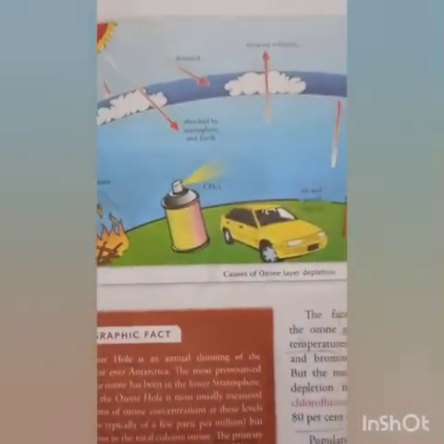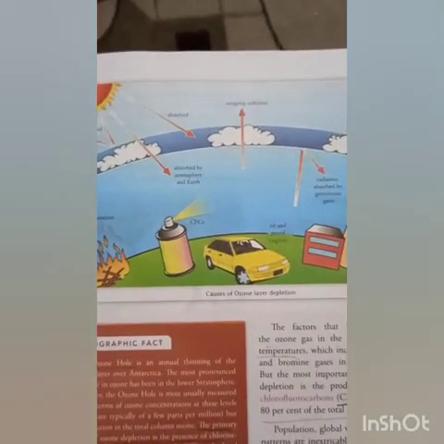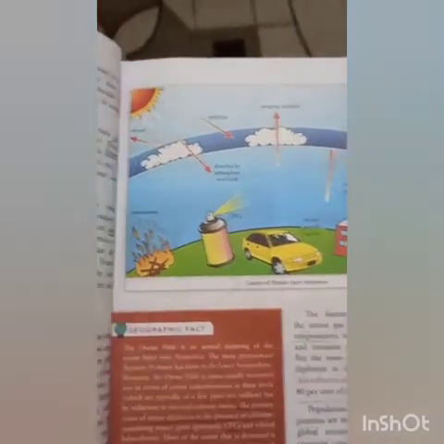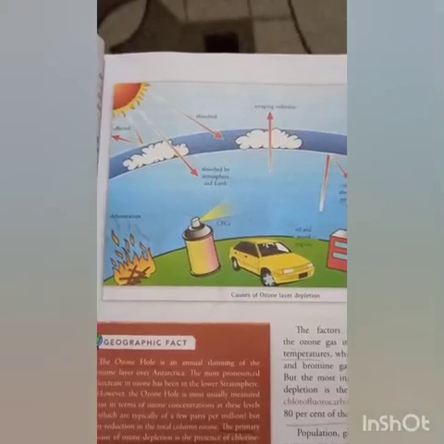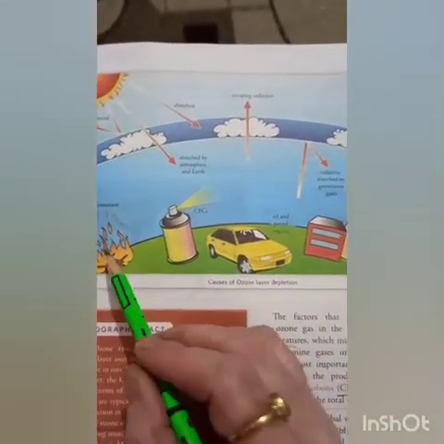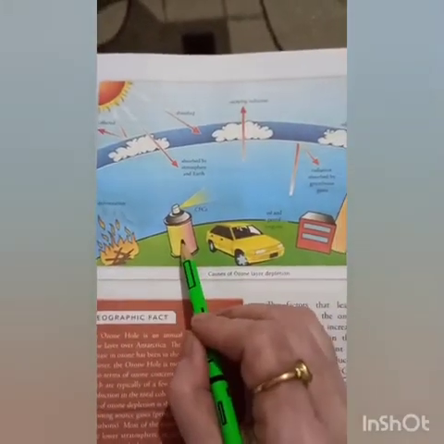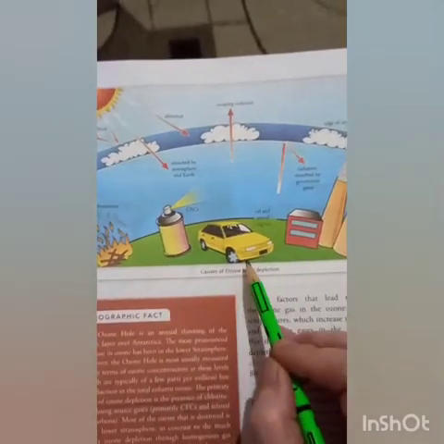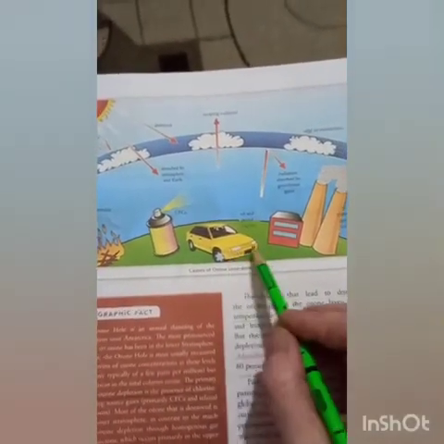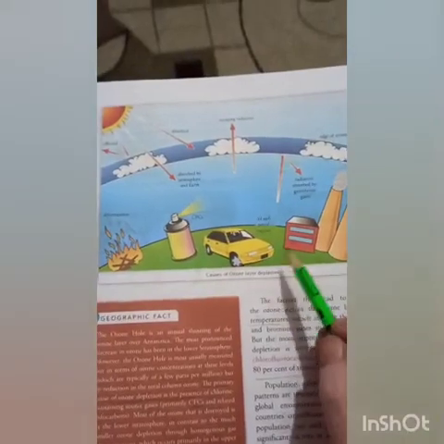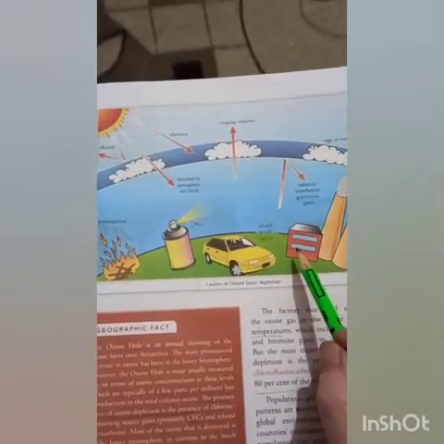Refer to this picture also on page number 19. See, the causes are given: deforestation, increased amount of CFCs, release from vehicles, factories, and electricity production.